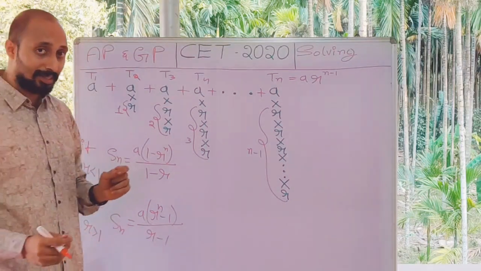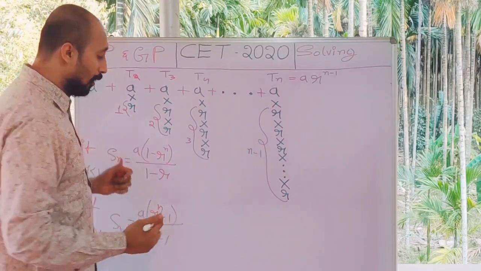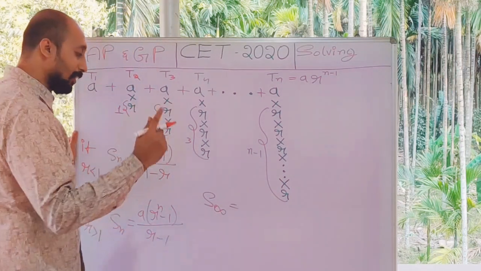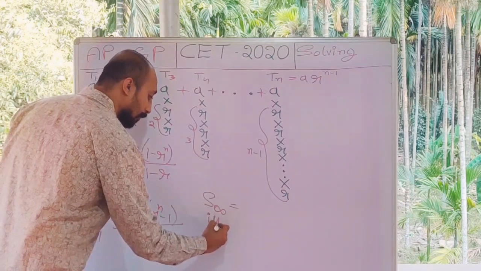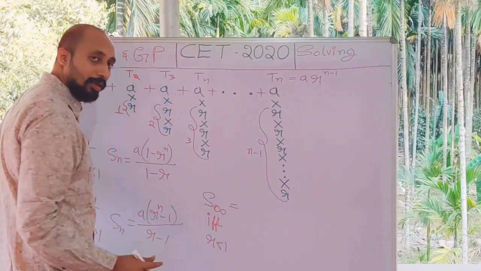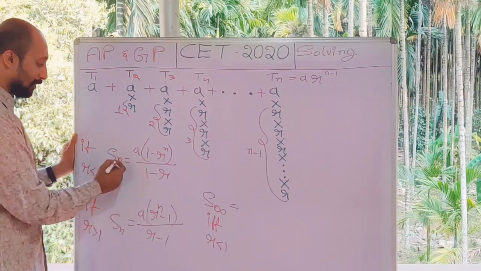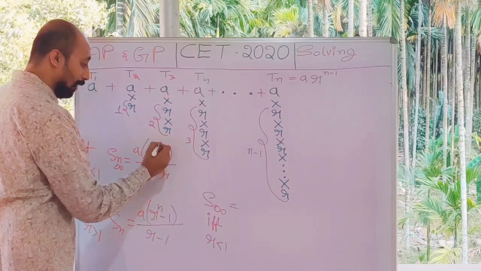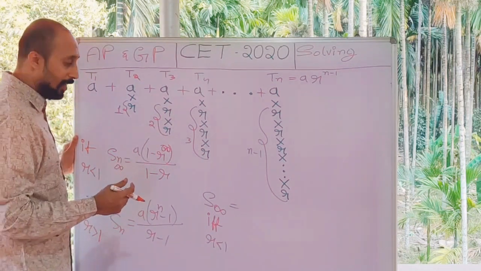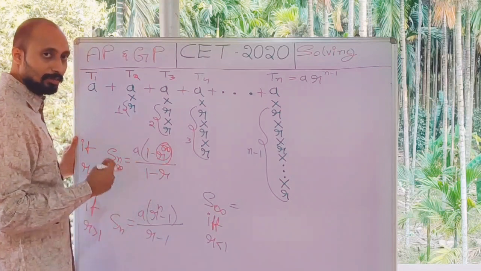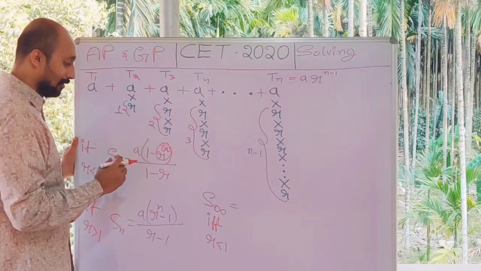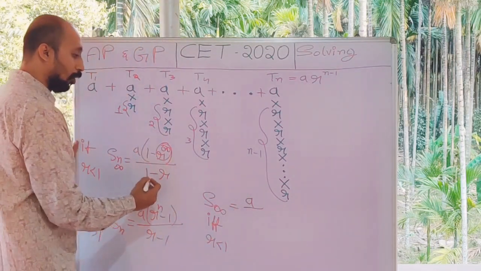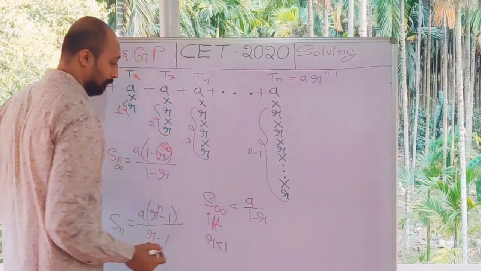And an amazing formula is there in this chapter, that is S infinity. What is S infinity? S infinity happens if and only if R is less than 1. When R is less than 1, this is the formula. They are saying n value is infinity. If n value is infinity, R to the power of infinity is 0. It will become 0. It's very small. When I take such things, what is 1 minus 0? It is 1. So in the numerator we are left with only A. In the denominator we are left with 1 minus R.